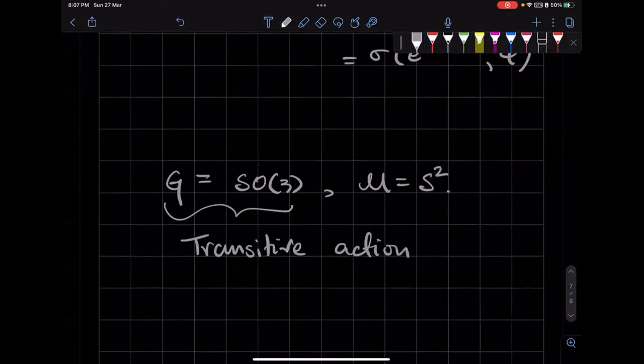The action of G, if X is some element of S2.